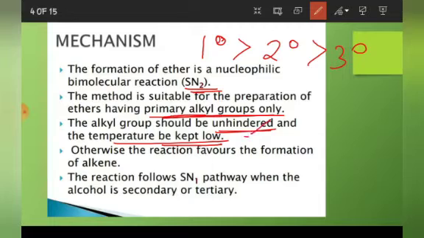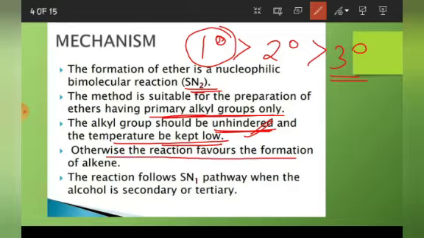Again, these conditions we have seen, because in the SN2 mechanism there is backside attack, and the lesser the steric hindrance, the more favorable the mechanism. So we need less steric hindrance. So it should be unhindered, and you know in 1 degree the steric hindrance is very less, but in 3 degree the steric hindrance is more. Otherwise, the reaction favors the formation of alkene. Otherwise, alkene will be formed.